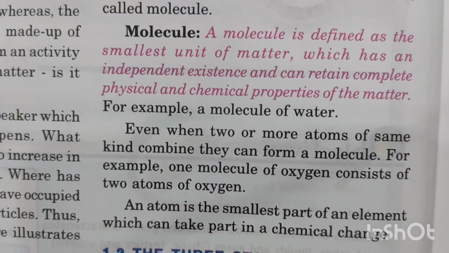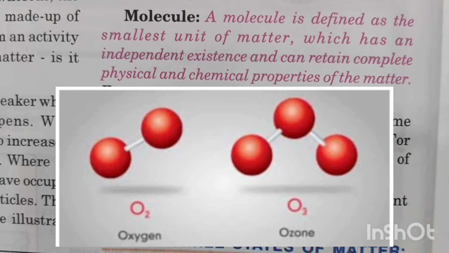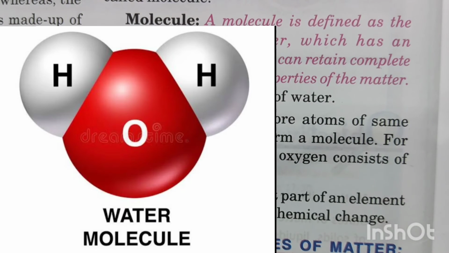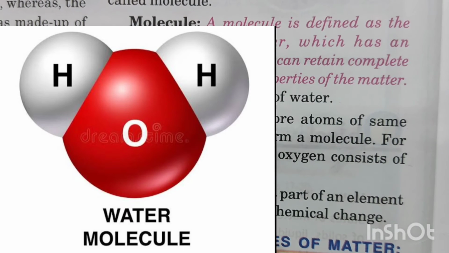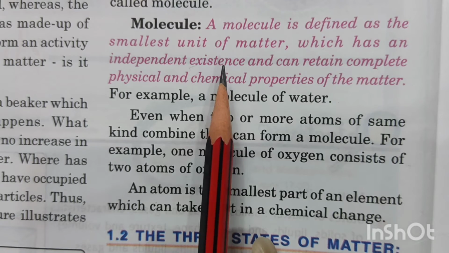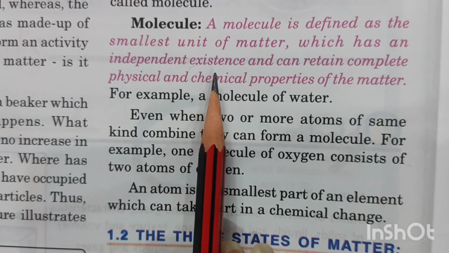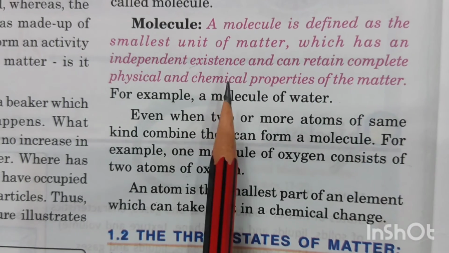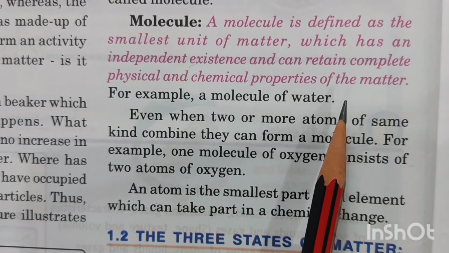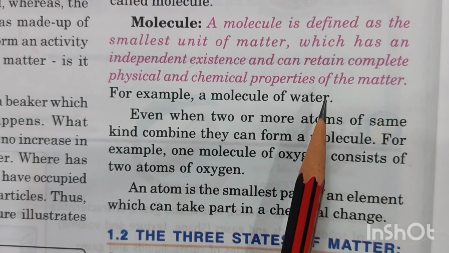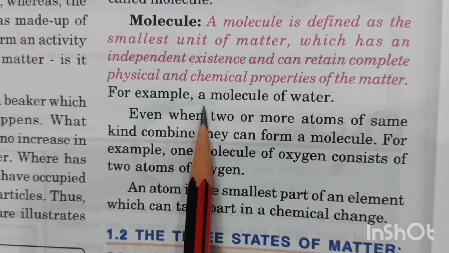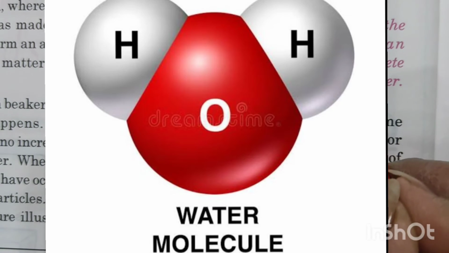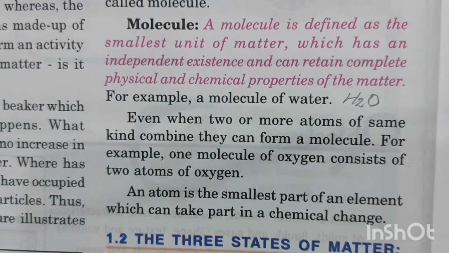We see the next definition. A molecule is defined as the smallest unit of matter which has an independent existence. Atoms will combine to form a molecule, and these molecules will always exist independently. They will have the complete physical and chemical properties of the matter. Whatever are the properties of matter can be seen in its molecule. For example, a molecule of water is written as H2O, children.